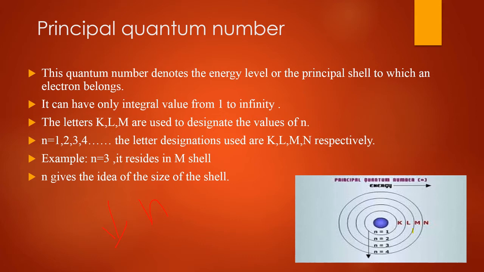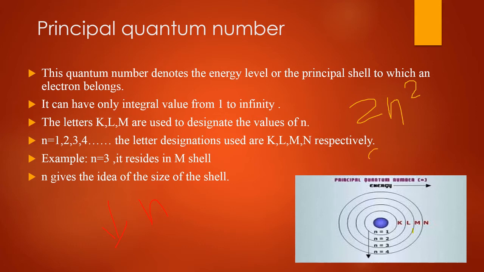Okay, this is a very important point. The maximum number of electrons in a shell may be 2n square. Okay, what is the formula? 2n square. If we have to calculate the maximum number of electrons in a shell, then 2n square is the formula. What is n? n is equal to 1, n is equal to 2, n is equal to 3, n is equal to 4.